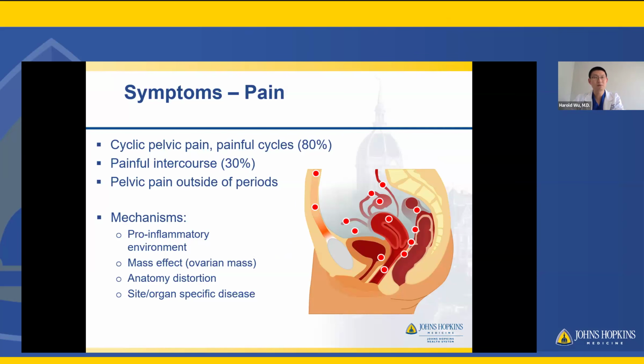Usually scar tissue doesn't cause pain per se because nerve tissue does not grow in scar tissue. However, if organs are significantly tethered or anatomy is altered, like in the pictures you just saw, that can certainly lead to discomfort and pain. And then, of course, site and organ specific disease. So, for example, if there is bladder or ureter involvement, there could be concerns for urinary symptoms, like blood in the urine, especially during the cycles.